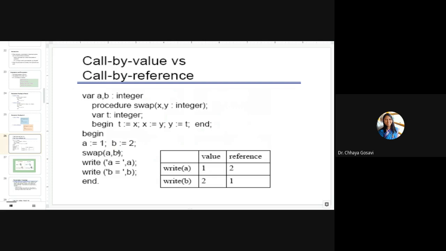So when the function is called, these values are copied here in x and y, like call by value. This function will be carried out as per the logic. When this function is executed, it will not affect the original values or actual values. But at the end, when this function is completed and you return back, the respective values will get modified.